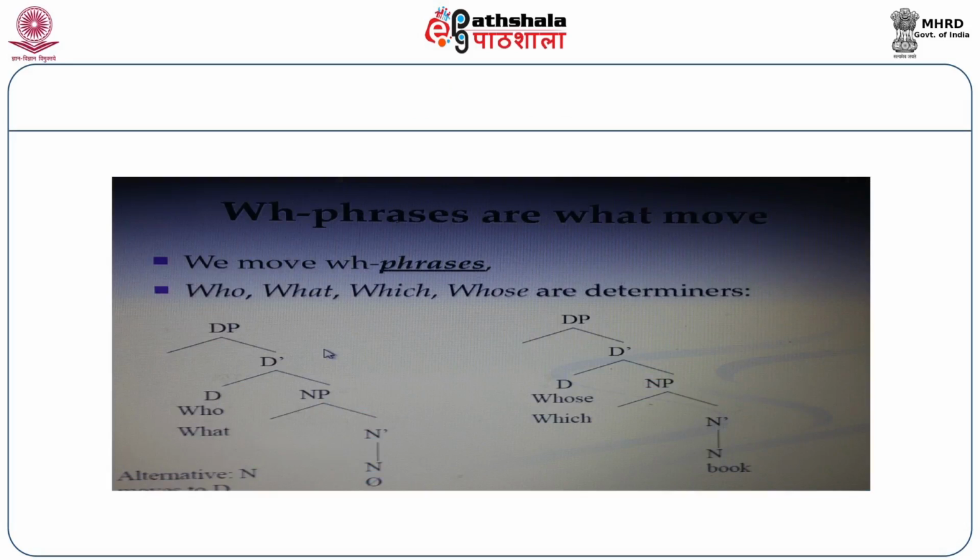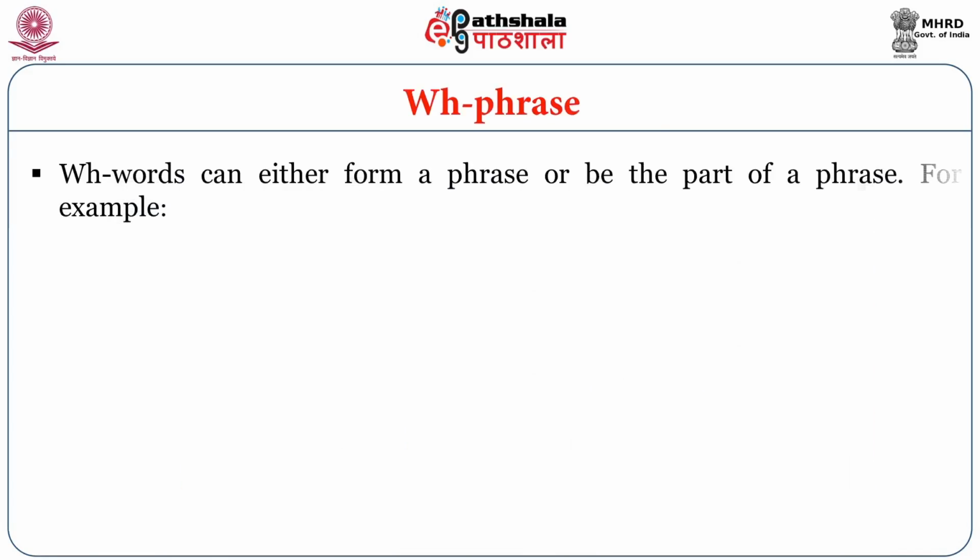Now we move towards WH phrases. Who, what, which, whose are determiners. You can see on your screen the two tree diagrams, and they make it clear in what category we keep these words. Who and what are in one category, whose and which are in another category, and how do we adjust them in a particular tree diagram.